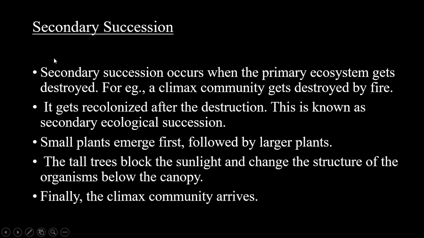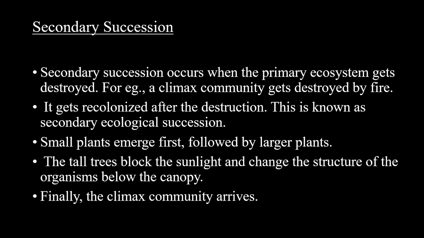As the soil is present, small plants emerge first, which is followed by larger plants, and the larger plants later form trees, which block the sunlight, and this changes the structure of the organisms below the canopy. We know the canopy is the entire cover formed as a result of trees. So the organisms inhabiting under the canopy keep on changing, and ultimately a climax community arrives.